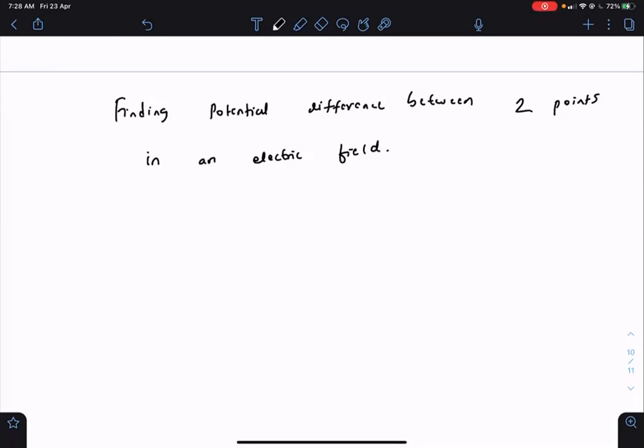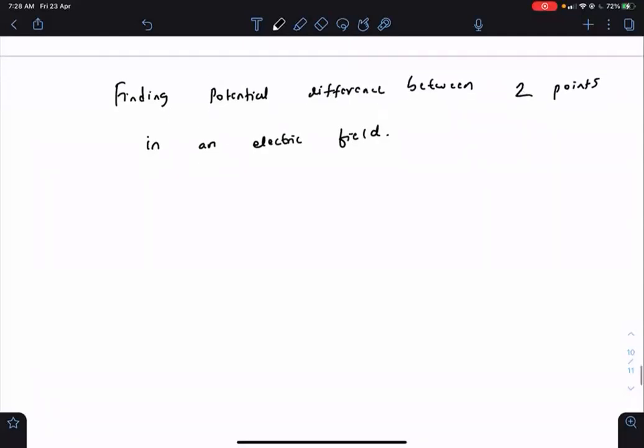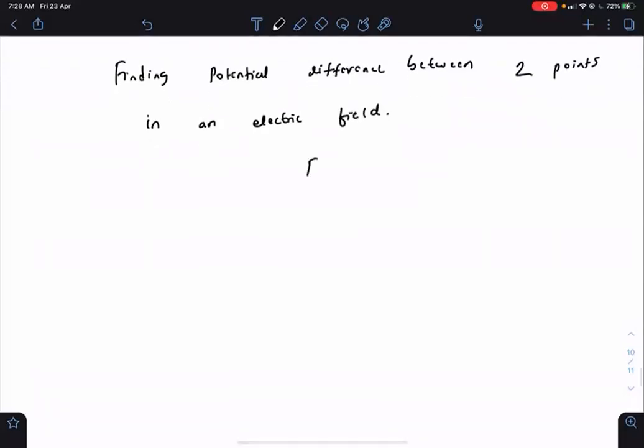Yeah, that's true. But sometimes that thing is not available to us because the electric field will be given in some random way. Like electric field is given to be some 2x square I cap. Now, who are the charges who are creating that potential? We don't know that. So in that way, what to do? In that way, we go to the second definition.